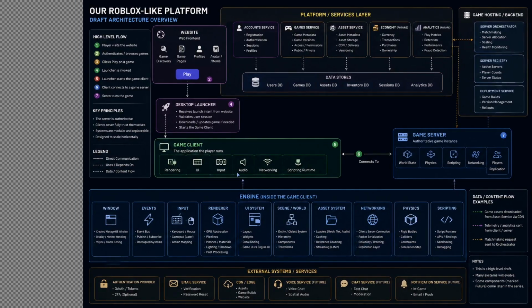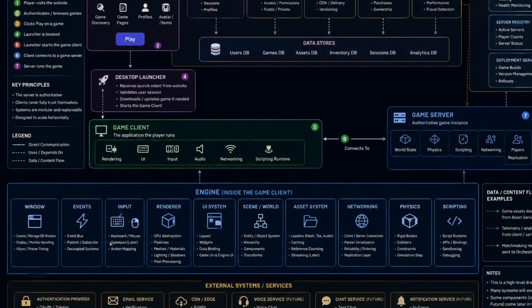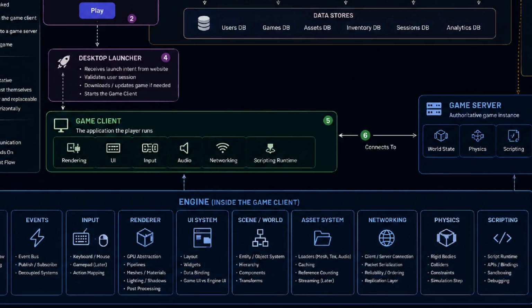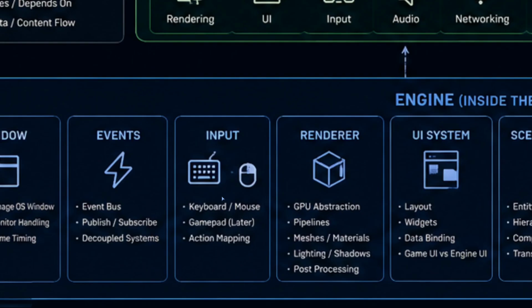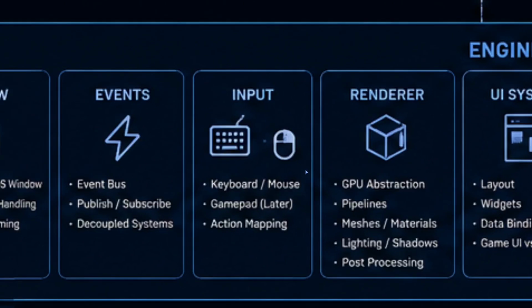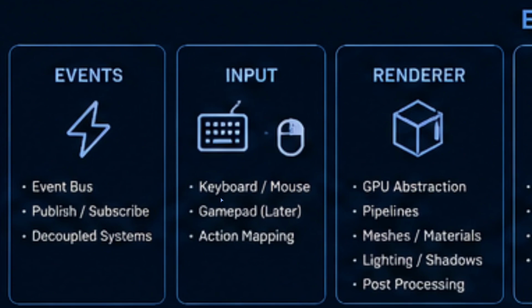Next is input, keyboard, mouse, gamepad, potentially touch later. At first, input sounds easy. You press W, the character moves forward, done. Except eventually we have UI consuming input, the game consuming input, the camera consuming input, scripts listening for input events, and potentially different input devices all controlling the same actions. So instead of scattering keyboard checks throughout the engine, we are going to build a proper input system.